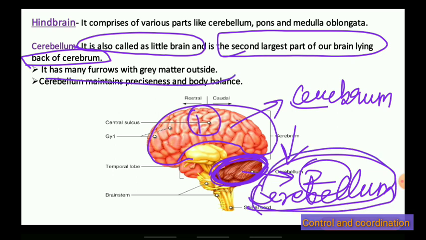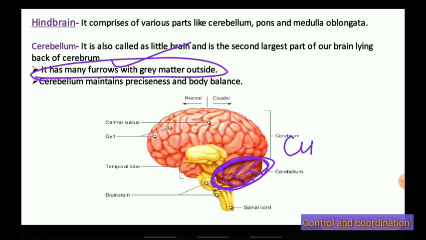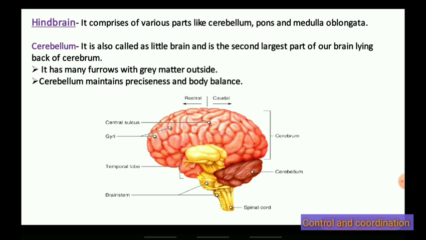It has many furrows with gray matter outside. Furrows you can see here. Furrows means many gaps are there. Furrows are there with gray matter outside. Here a lot of gray matter is there. Gray matter is due to cyton, or cell body of the neuron. So a lot of cytons are present in the outer portion. So cerebellum has many furrows with gray matter outside.